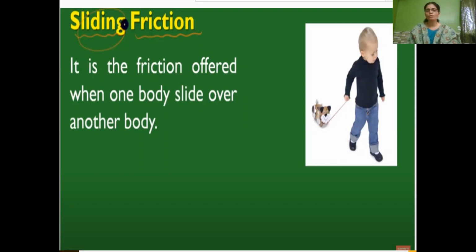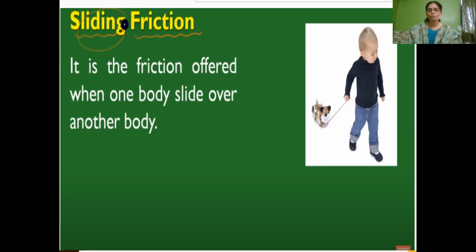When the body is in motion, the contact between the two surfaces will be very less. Why is it less? Because the irregularities between the two surfaces do not get enough time to lock to each other. So the unlocking of the ridges and grooves causes the sliding motion of that object over the other surface. This is what we call sliding friction.